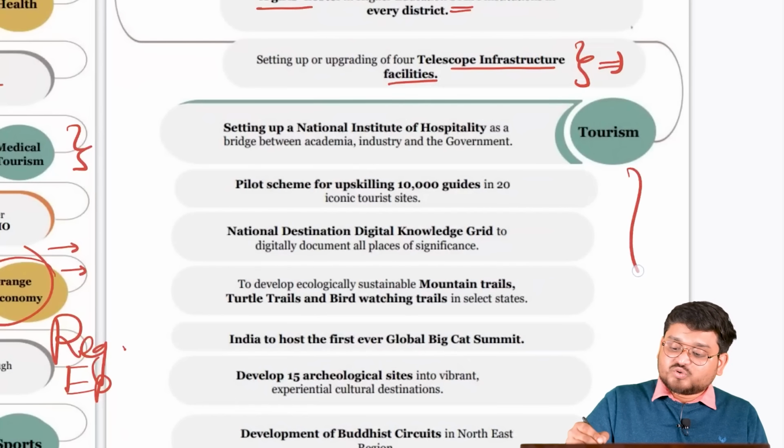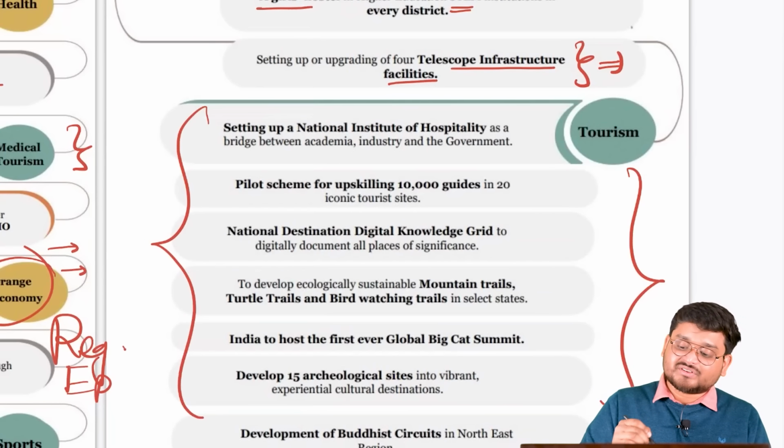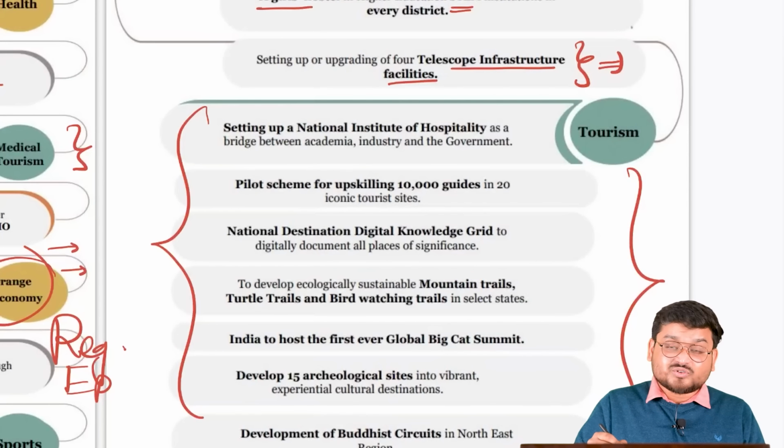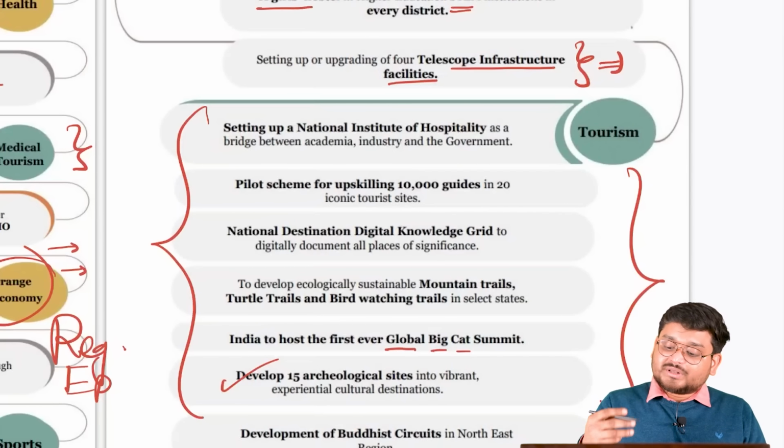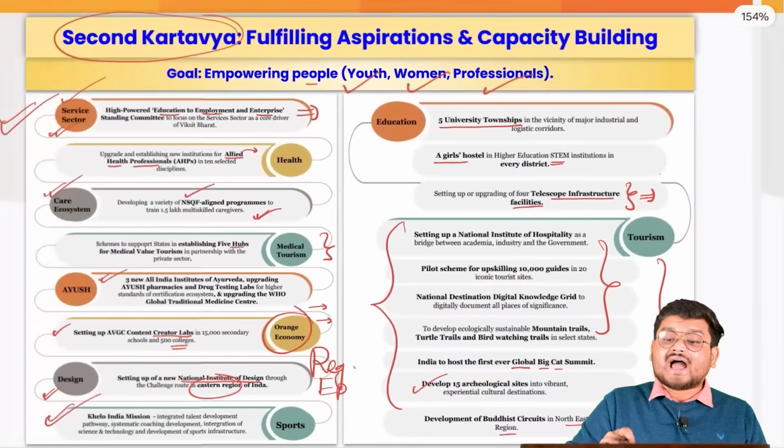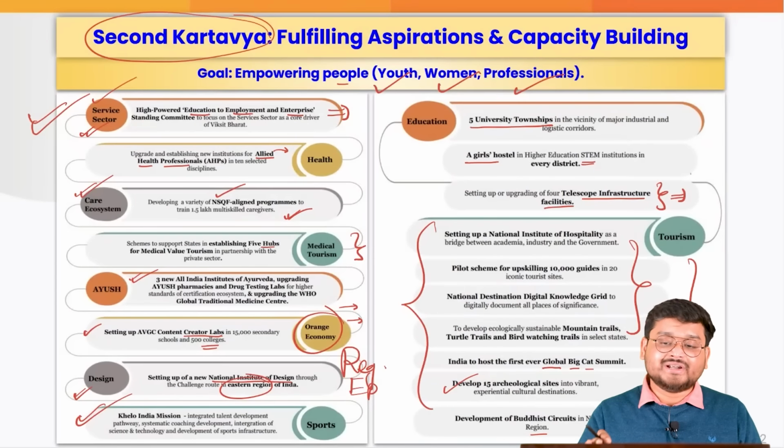Next, to boost tourism, there are a slew of initiatives, starting from India's hosting of the first global Big Cat Summit, and development of 15 archaeological sites. Also, when we talk about the Buddhist circuits in the Northeast region, and various other initiatives to actually upskill the tour guides, all will be taken up.